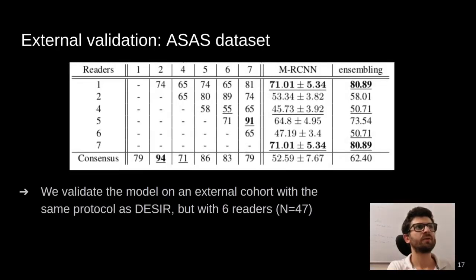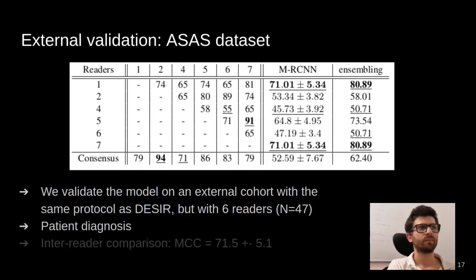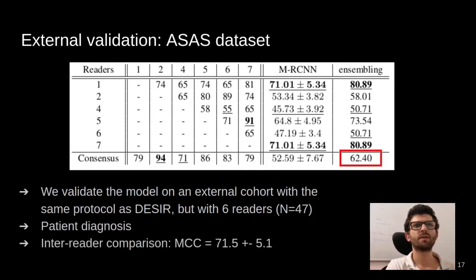We also show our results on an external dataset called the ASAS dataset that follows the same protocol as DESIR. We show patient diagnosis results. The ensembling reaches 62% MCC on the consensus, whereas the inter-reader comparison is at 70%. Therefore, the model can generalize quite well, while not perfectly, to new datasets.